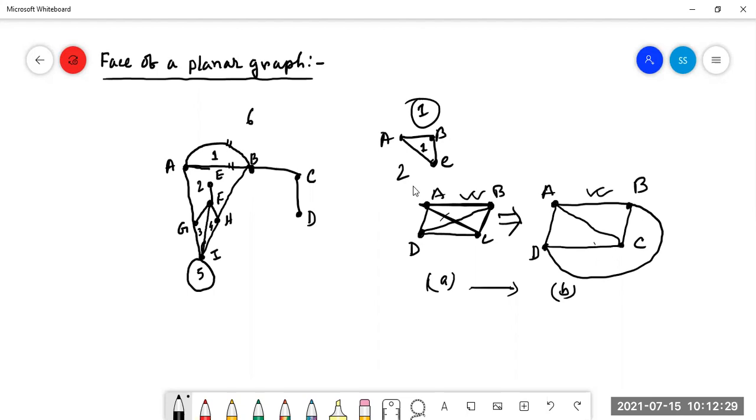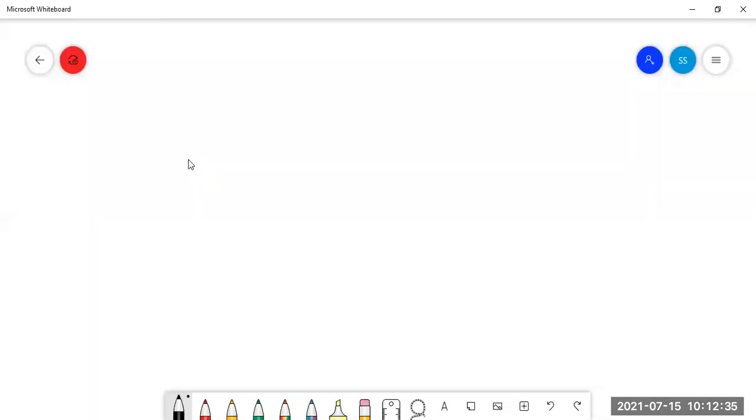Now we are going to one very important graph that is called Kuratowski's graph. Kuratowski is a Polish mathematician. He invented this graph. According to his name, it is known as Kuratowski's graph.